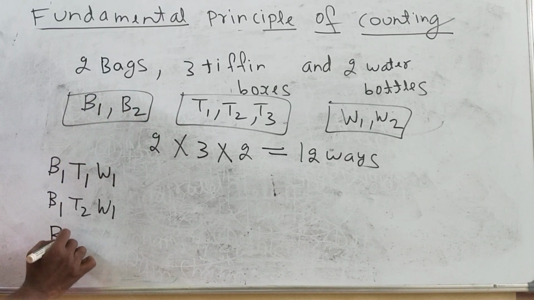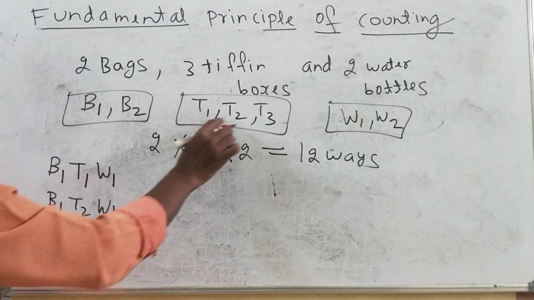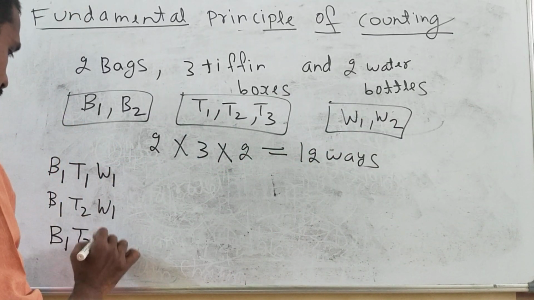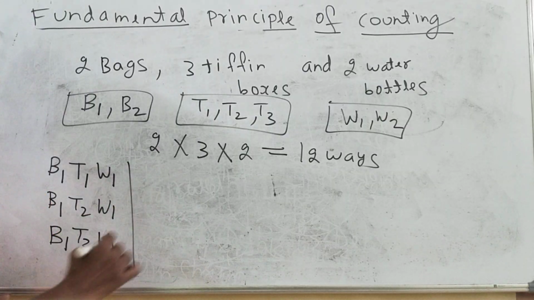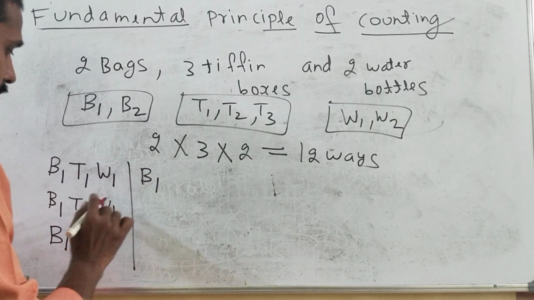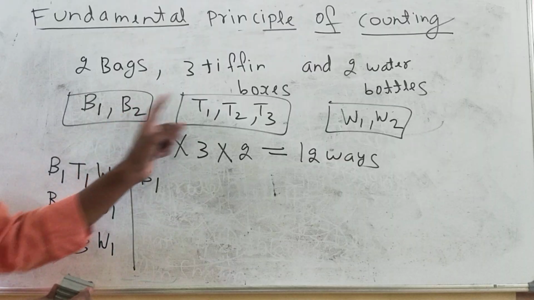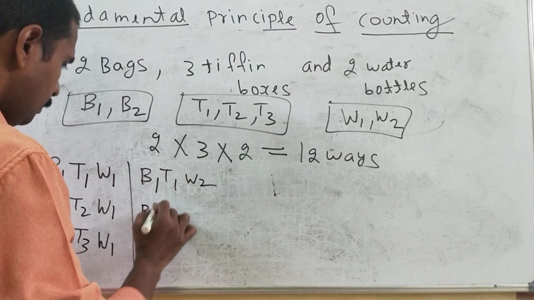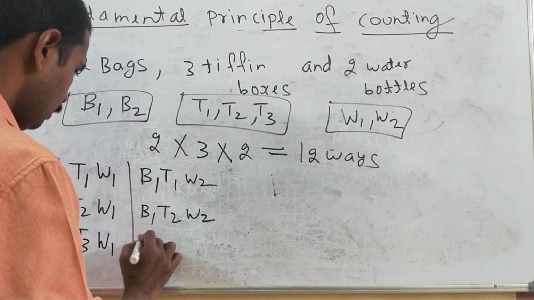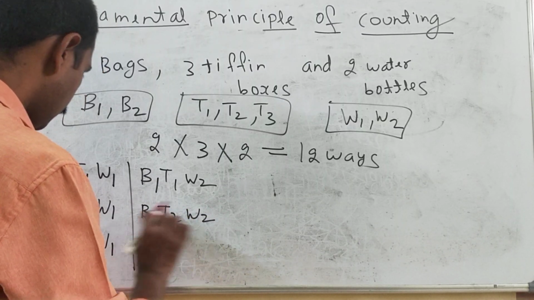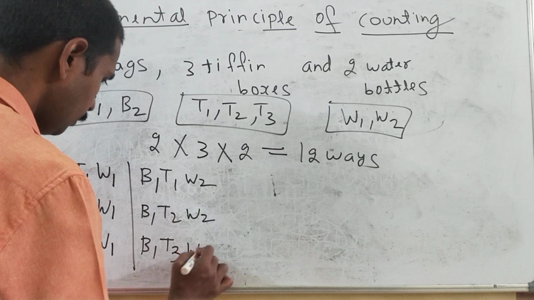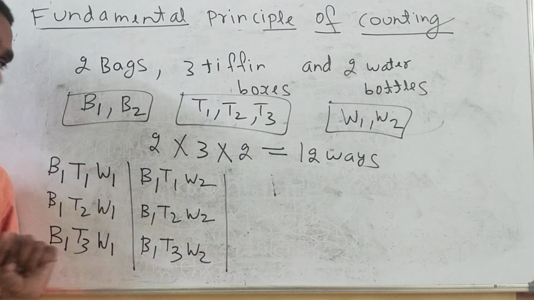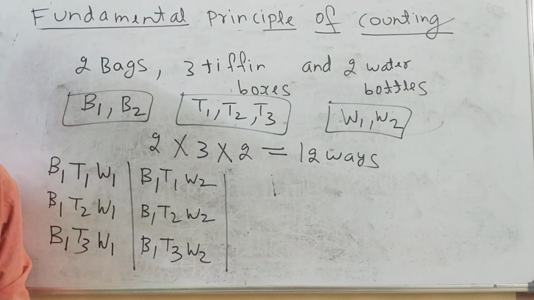Similarly, let us complete for B1. We can select B1, then T3, then again W1 only. Then B1, T1, W2, you can see the pattern, B1, T2, W2, B1, T3, W2. So you can see how many ways there are? 6 ways. When I am taking bag 1, there are 6 ways coming.